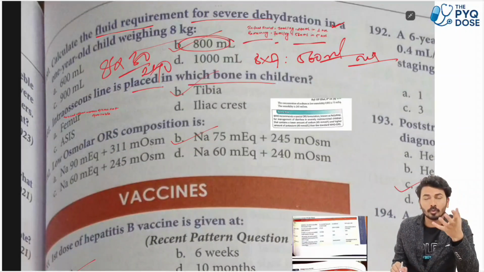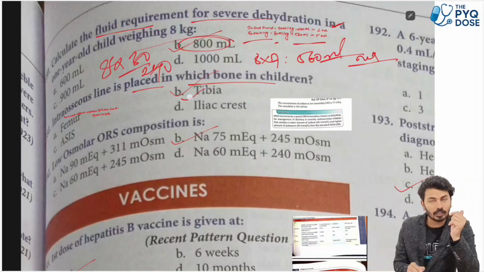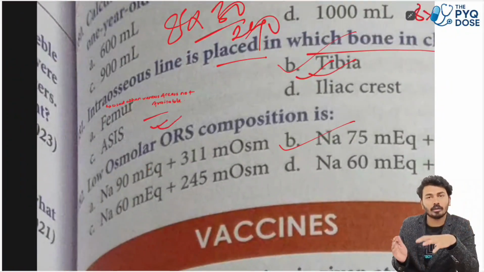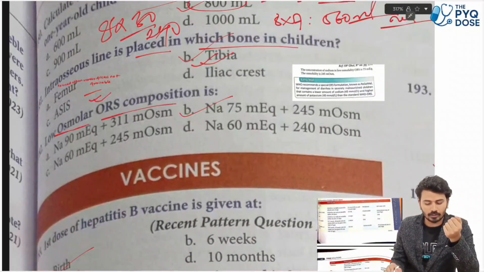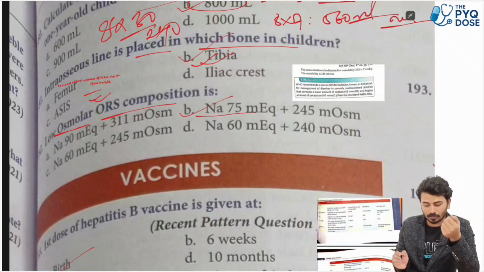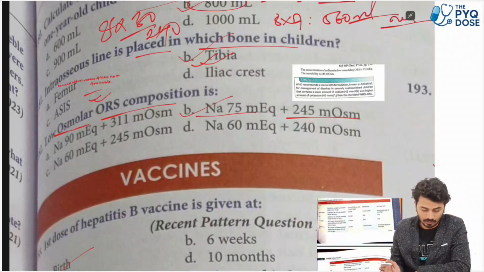Intraosseous line is placed in which bone in children? So the intraosseous line will be placed in the shin bone. The shin bone, which we call the tibia. Okay, generally we will do it in the tibia. Look, it is used when venous access is not available, only then will we go for this intraosseous line. And low osmolar ORS composition: sodium 75, which we just did, 75 milliequivalent, and 245 milliosmol. Okay, 245 milliosmol. This is going to assure the low osmolar ORS composition.